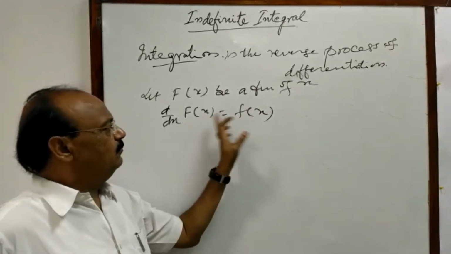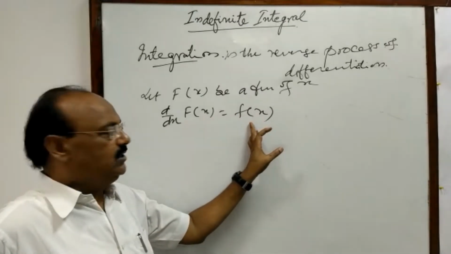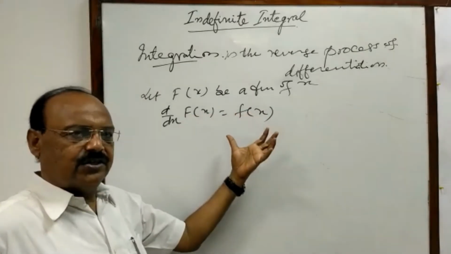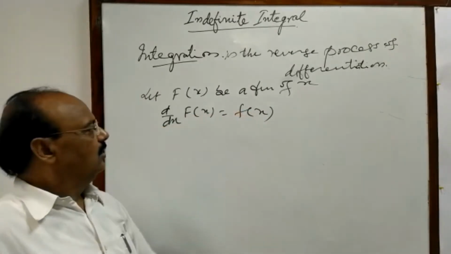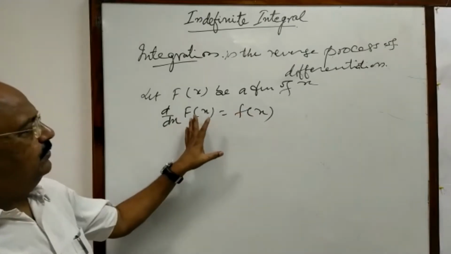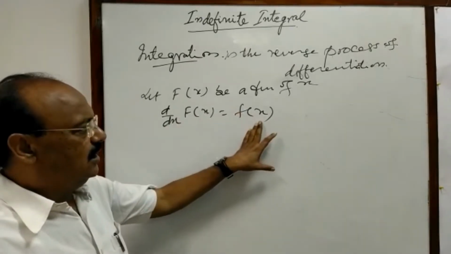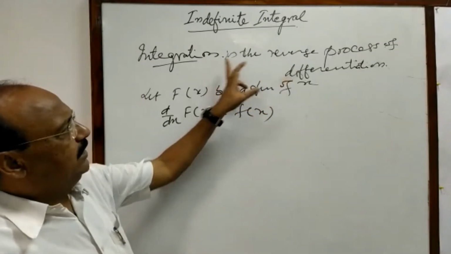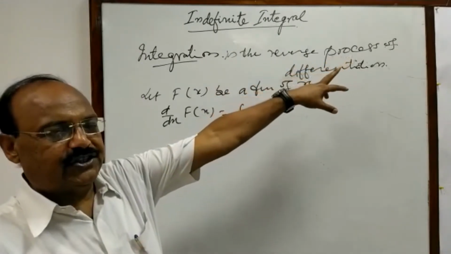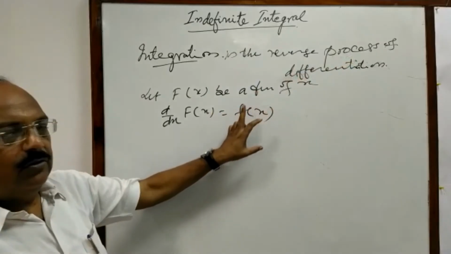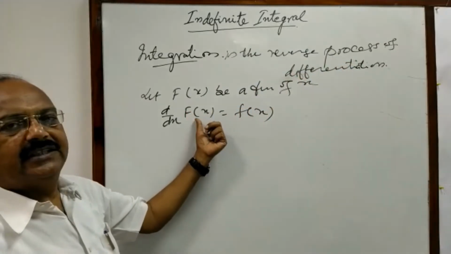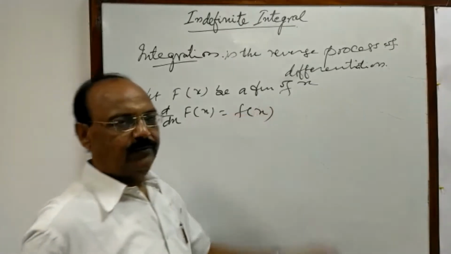Although both are functions of x, the functions change after differentiation. So the derivative of this F(x) is another function f(x), and as we have discussed, integration is the reverse process of differentiation. Therefore whenever you integrate this f(x), you will get back to this F(x).